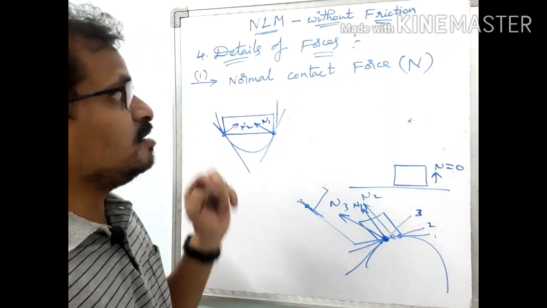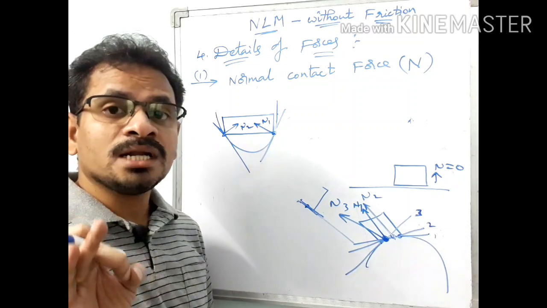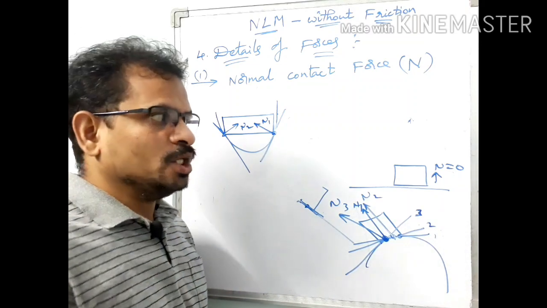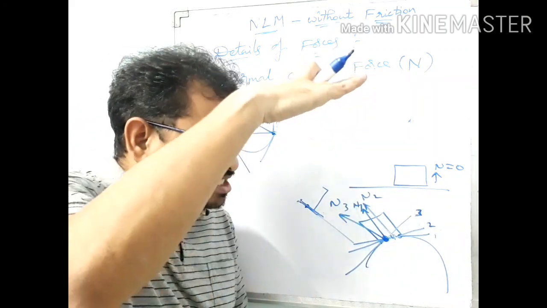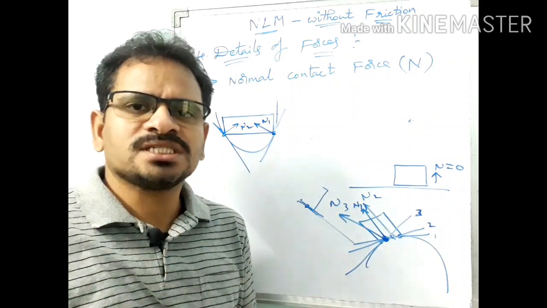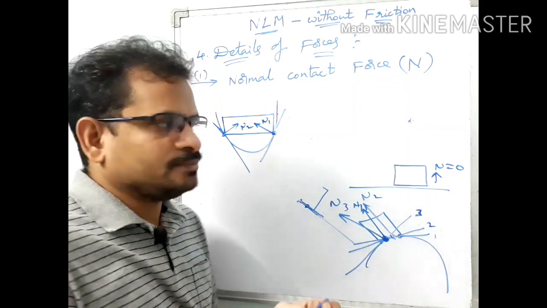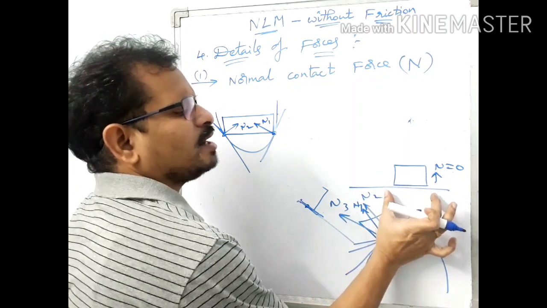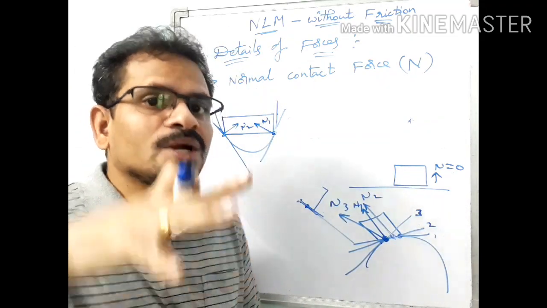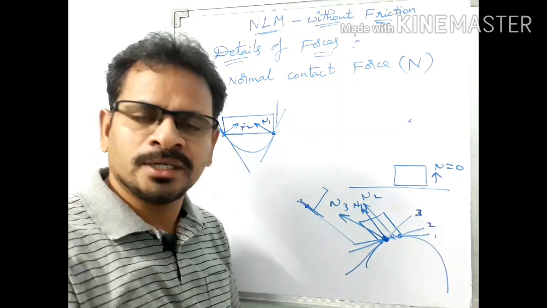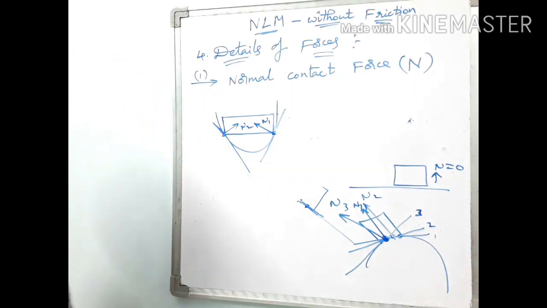So details of forces. The first force is completed now, that is the normal contact force. Are you sure? The normal contact force comes into existence when one body comes in contact with another body itself. When it just comes into contact, the normal contact force comes into existence. No other requirement is there. Just this body comes in contact, and immediately the normal contact force comes into action. So it is due to contact between the bodies. Got it now? Clear. Now let us jump into the next force, that is friction.